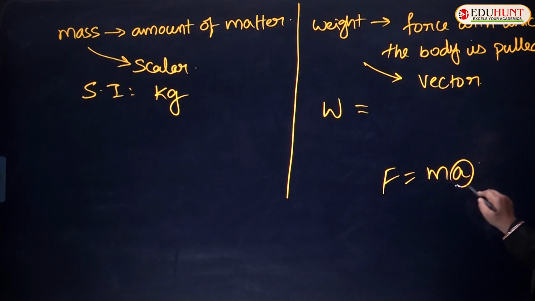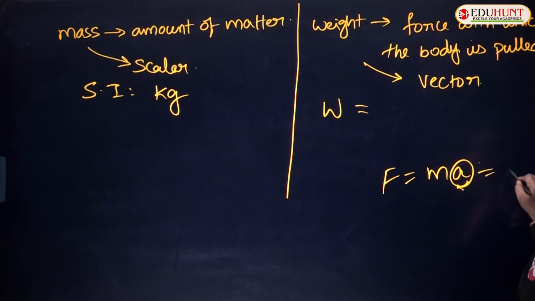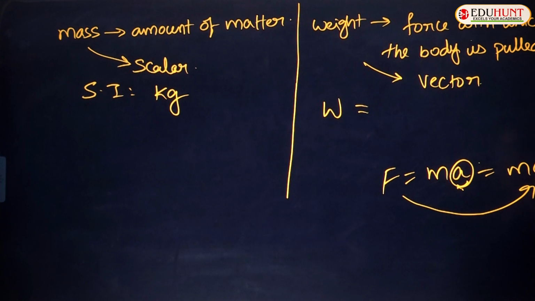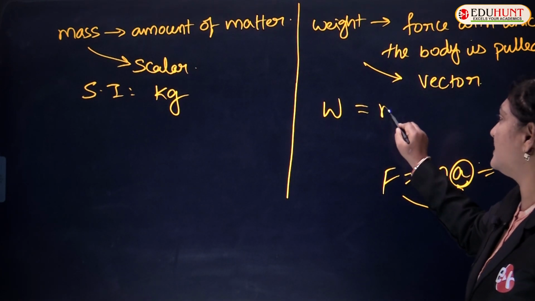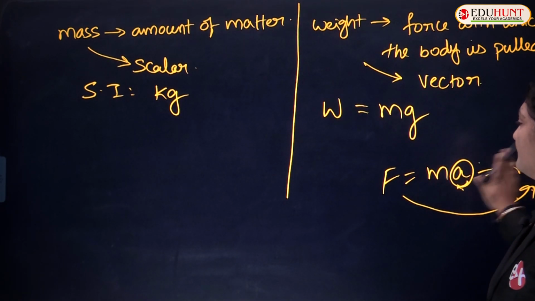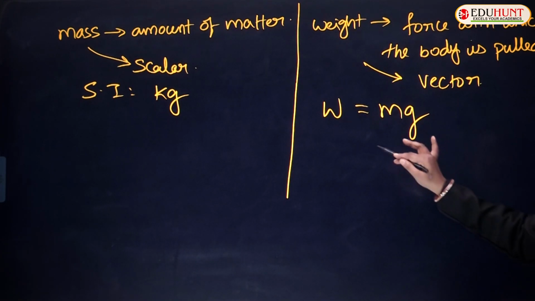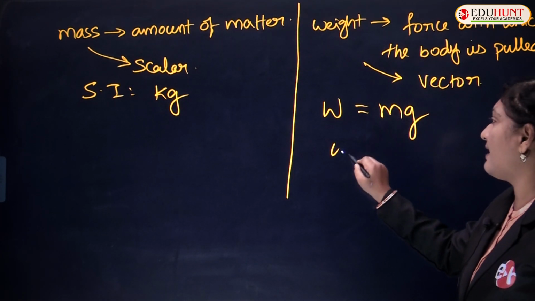When gravity is acting, the acceleration will be acceleration due to gravity, so this will be mg. So, the force with which the earth is pulling the body towards it is called weight, and it is indicated by mg, where m is the mass of the body and g is gravity.